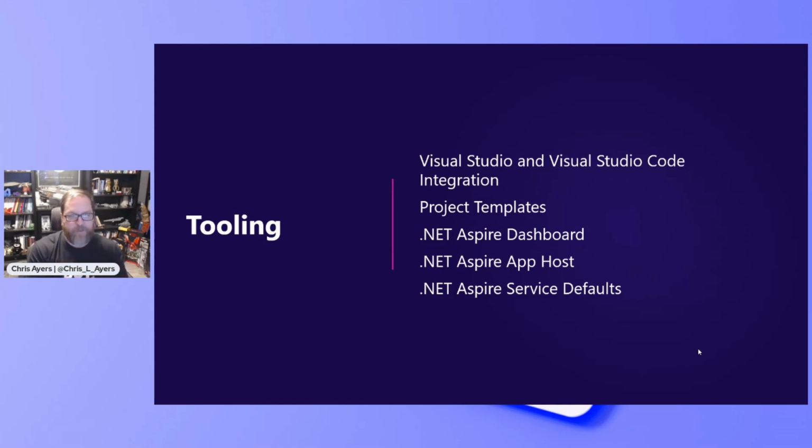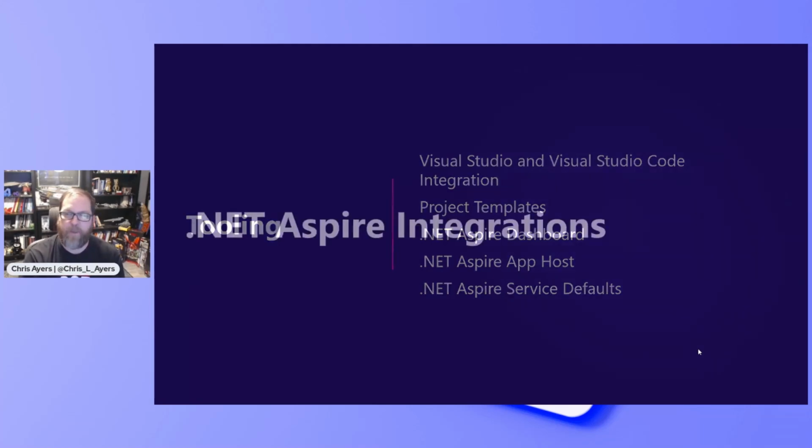The .NET Aspire dashboard's incredible. We'll use that quite a bit. And the app host really lets us coordinate all the different pieces of our application and handle that distributed aspect of it. And then service defaults let us bake into our application best practices and policies that we want, through retry and health checks and all of those things that are best practices.